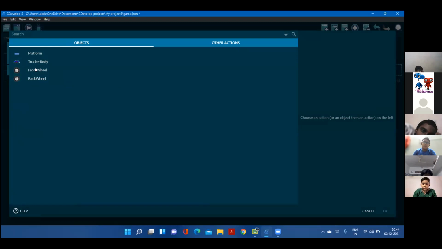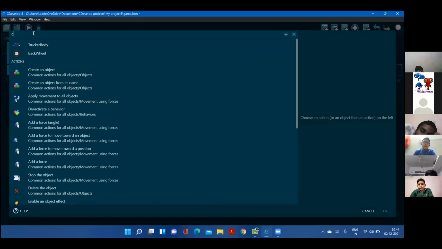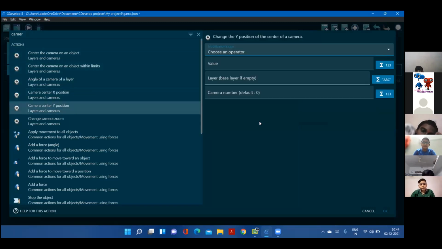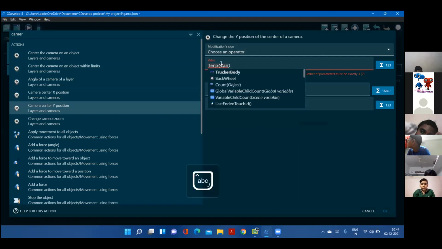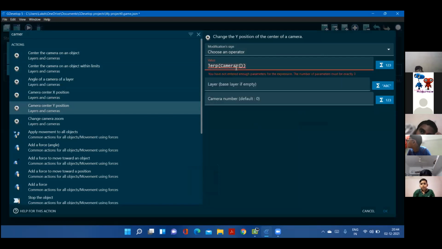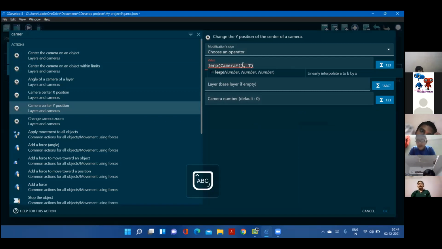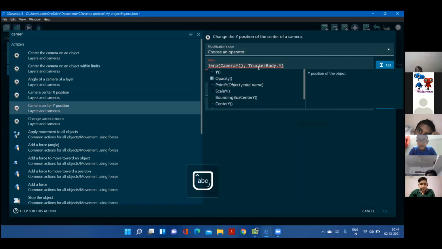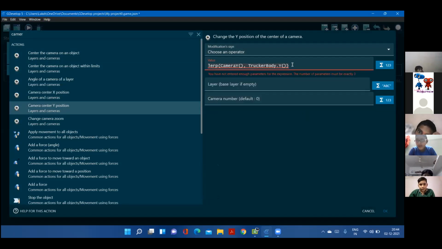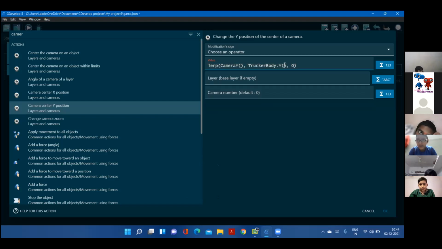Okay. Now, same, I'm going to repeat the same, but for the Y. Okay, listen properly. Camera Y position, value, LERP, camera Y, comma, trucker body dot Y. And the digit is going to be 0.05.